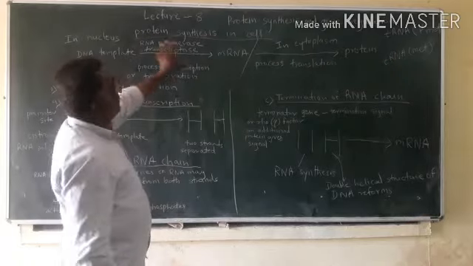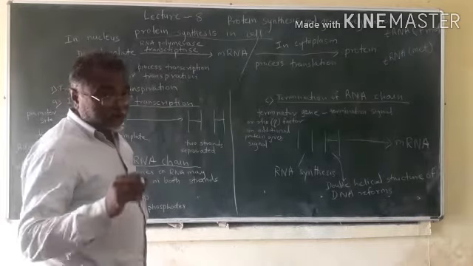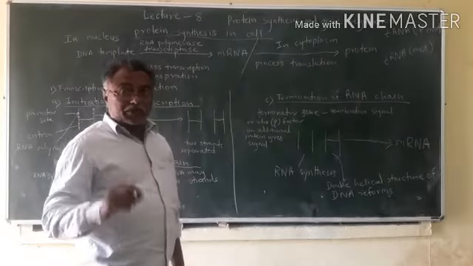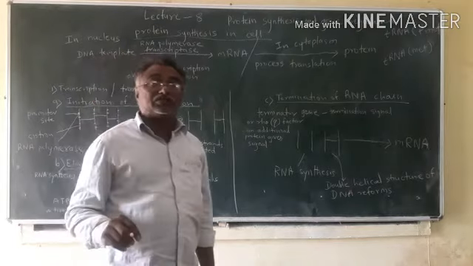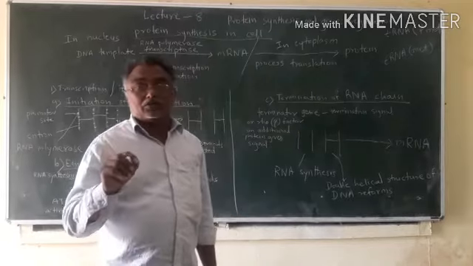So the first part is called transcription. In this process, messenger RNA is synthesized from the DNA molecule, and this process takes place in the nucleus.